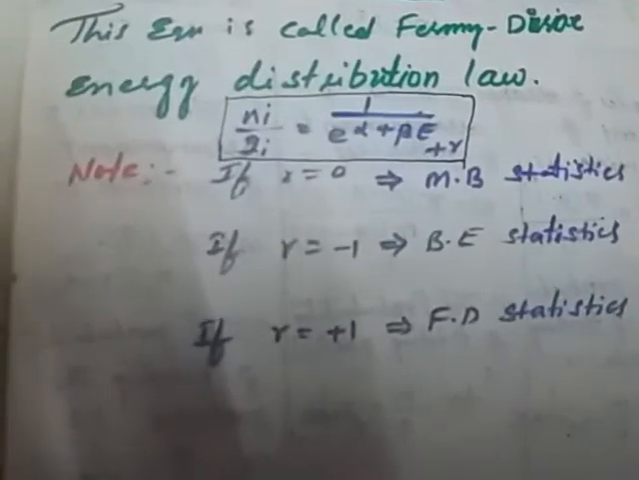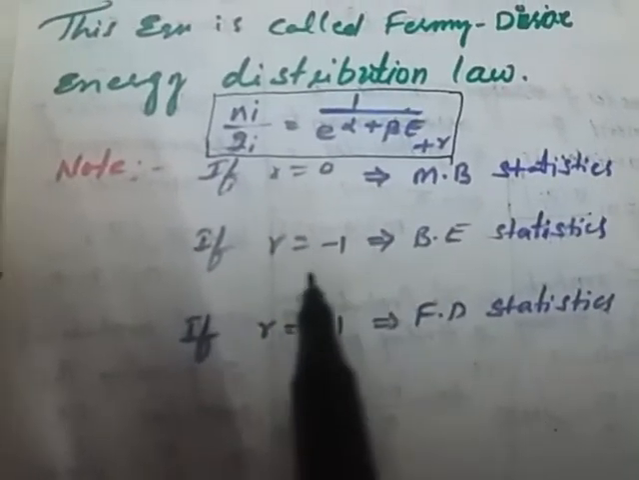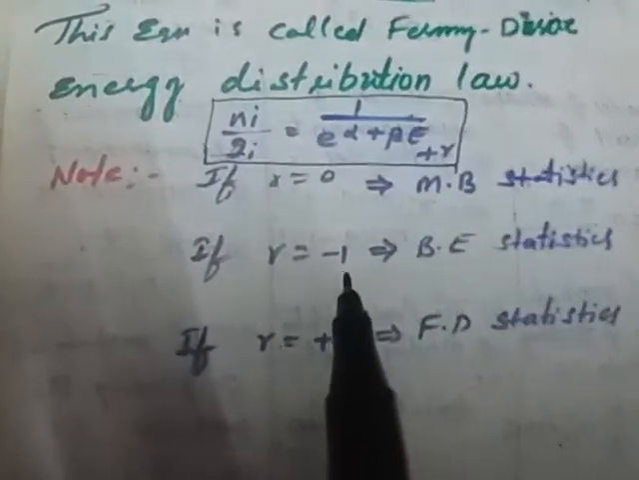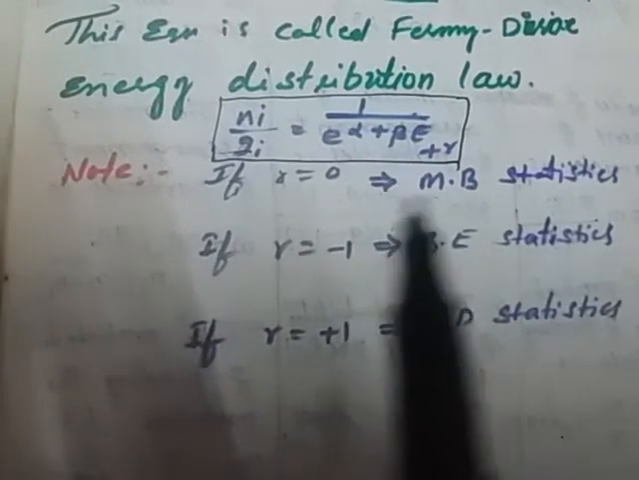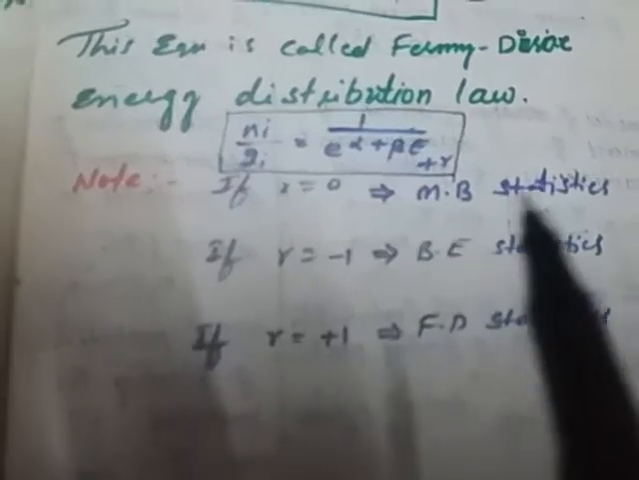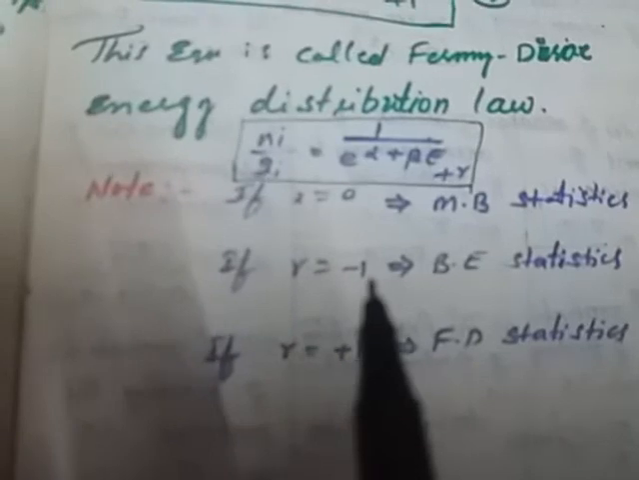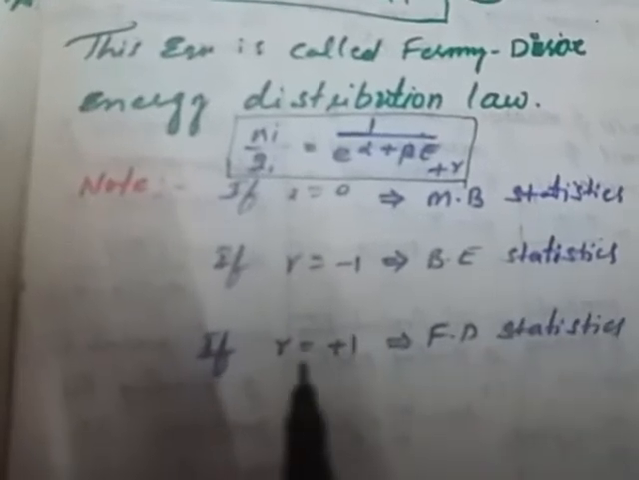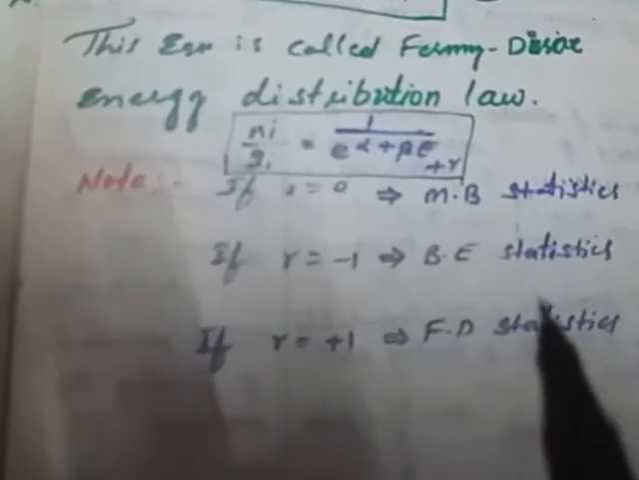Students, we have to remember r equal to 0, minus 1, or plus 1. We can take 0 as Maxwell-Boltzmann statistics, minus 1 as Bose-Einstein statistics, and plus 1 as Fermi-Dirac statistics.